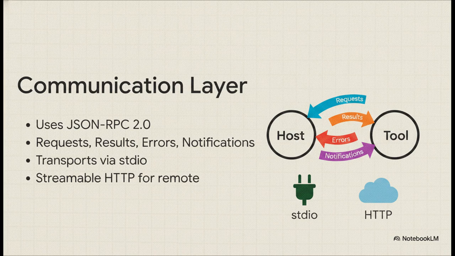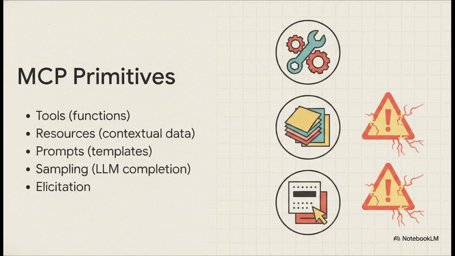To move these messages around, MCP gives you options. You can use Studio or standard I/O for incredibly fast local execution, or streamable HTTP if you're bridging remote distributed enterprise networks. Now, beyond just running functions, MCP uses a few other vital primitives. Servers can offer resources, which let the host pull read-only contextual data, like corporate PDFs or system logs, straight into the model's memory. They also use prompts, which are basically reusable instruction templates.